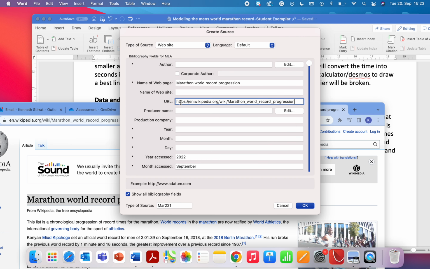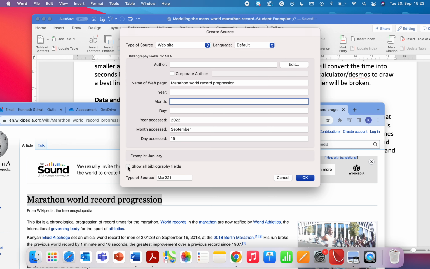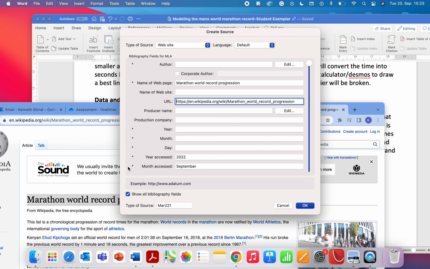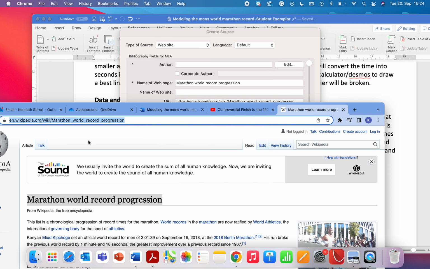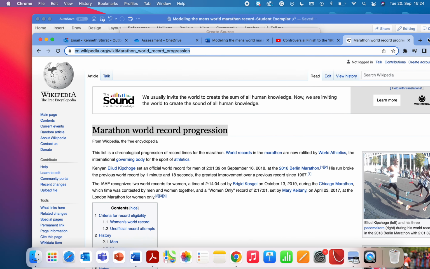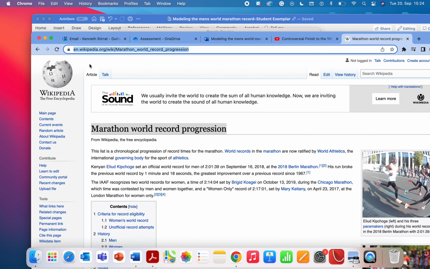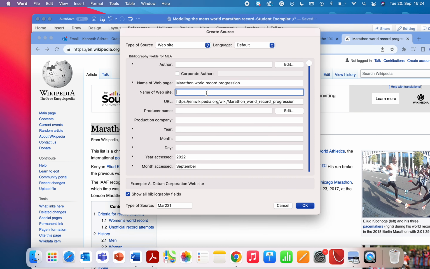paste into the URL. Okay, so it's that little tab down the bottom, show all bibliography fields. Okay, that's great. And I think I'm pretty happy with that. I suppose I could name the website, right? The name of the website is pretty much Wikipedia, right? So we could put Wikipedia, or we could put the actual first little bit of en.wikipedia.org. We could put that name in. Okay, and I think that's all right.